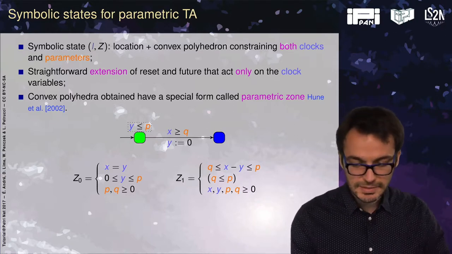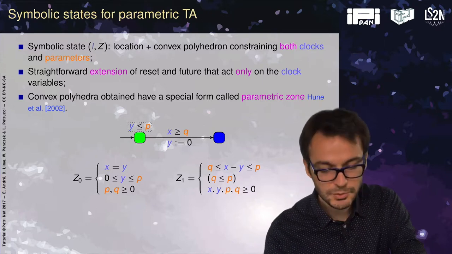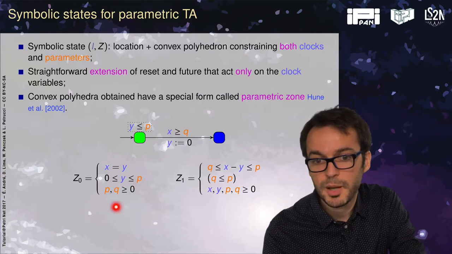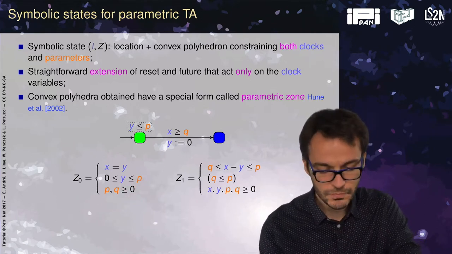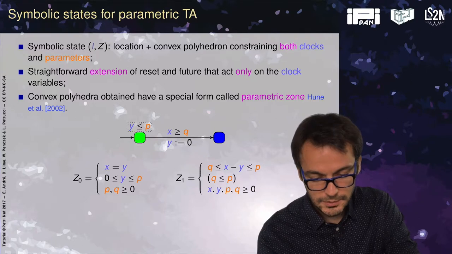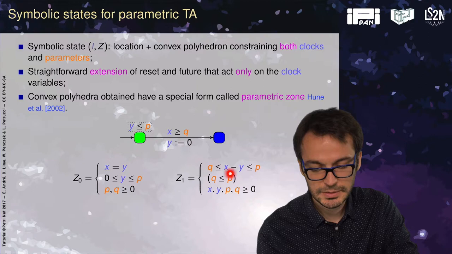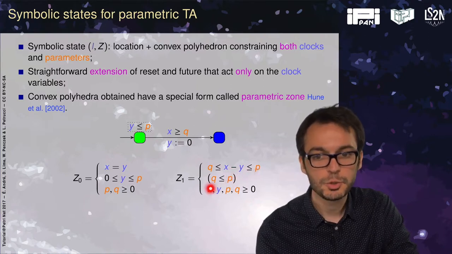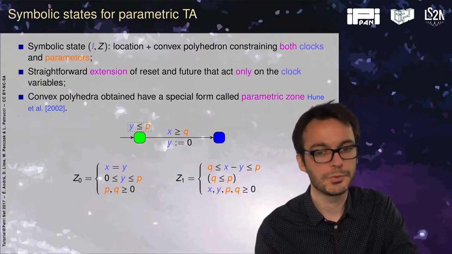So if I take this example, which looks a bit like the previous one, the initial parametric zone would be: both clocks are equal, of course y is smaller than p, and both parameters are non-negative because I chose my parameters to be non-negative. In the target zone, we can do some computation and we get something like this. So x minus y is compressed into 2 parameters. We know that q must be smaller than p, and then again, all variables are greater or equal to 0.